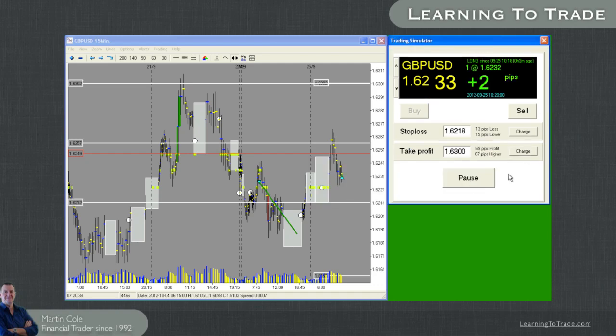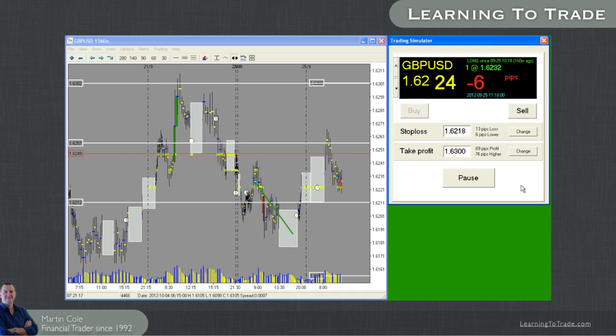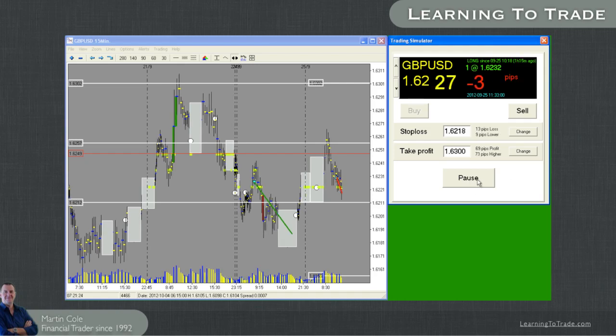Let's see what happens. Okay, we've been in the trade now 44 minutes, 47 minutes, and still the market hasn't really broken up from here, so that's not a good sign. If that was going to hold and then bounce away from there, we'd expect that to go quite quickly. Okay, it's broken through that now.